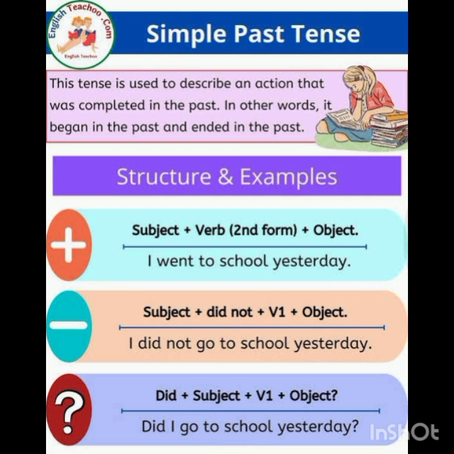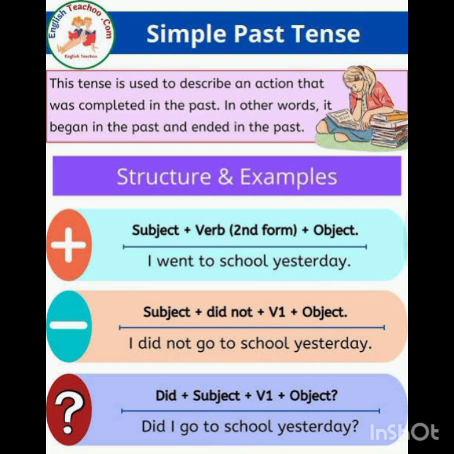Now if we look at the structure or formula of the past tense, we can see that first of all we have the subject, then the second form of the verb, and then the object. For example, I went to school yesterday. So I is the subject, went is the verb, and school is the object. Yesterday is the time, which is describing the past.